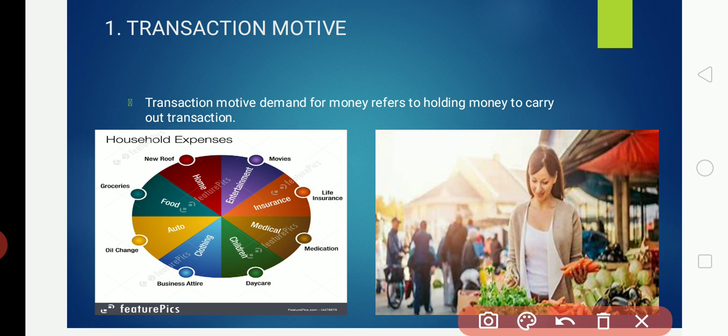I'll write down here: MDT equals K into T. So what does MDT mean? M is money, D is demand, T is transaction. It is the transaction motive for demand for money.